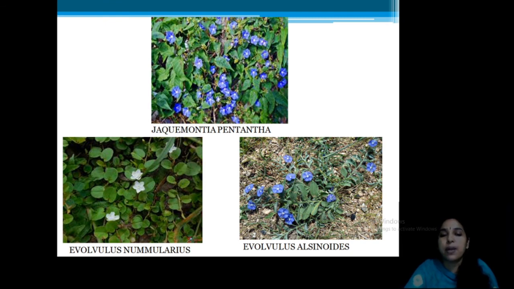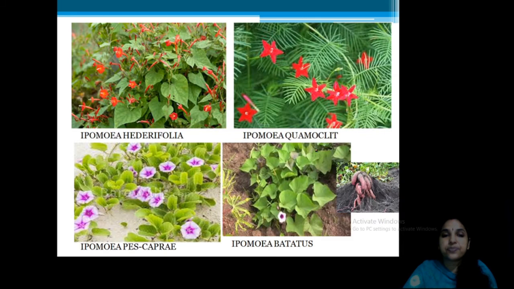You can prepare a herbarium. Another somewhat similar one, but look at the color of the flower and the shape of the leaf. This is Evolvulus alsinoides. This is an important plant in our Dashapushpa. Okay. Now, these are some other common plants. This is also in huge numbers in our campus near the front gate.